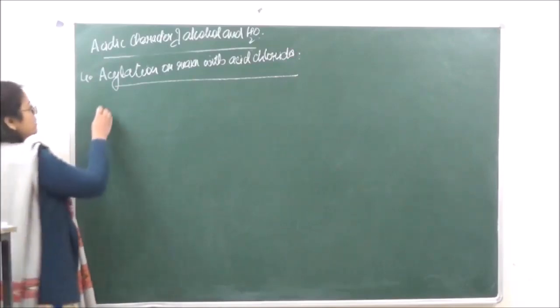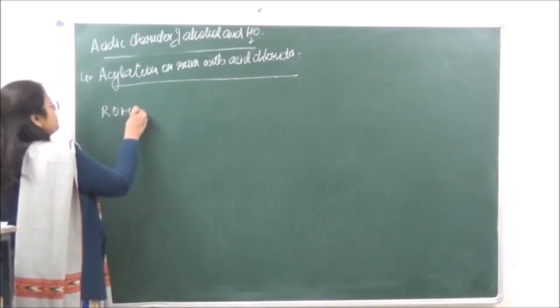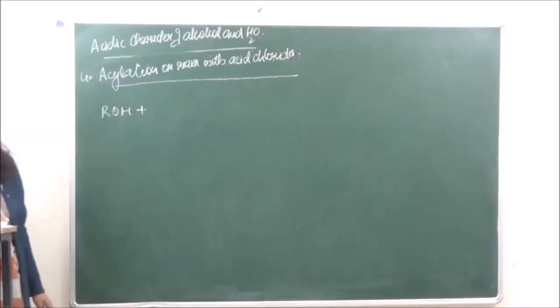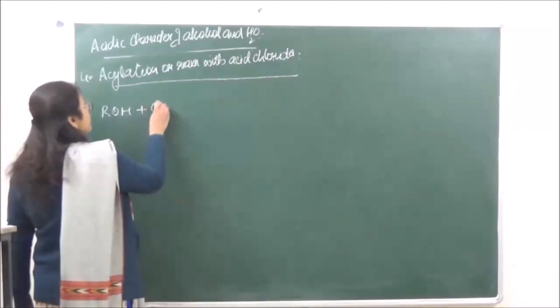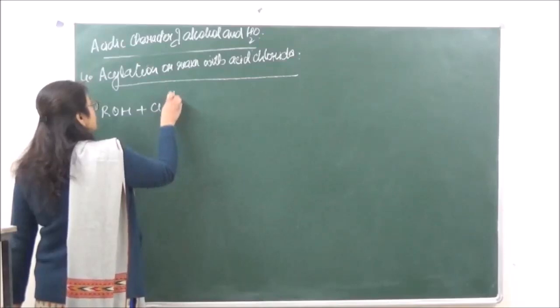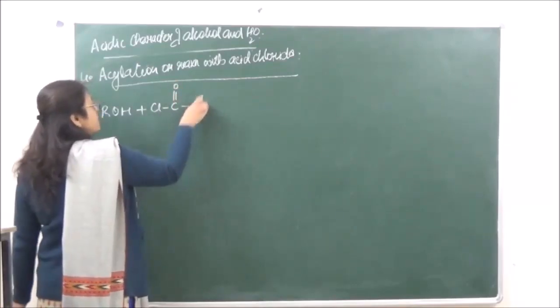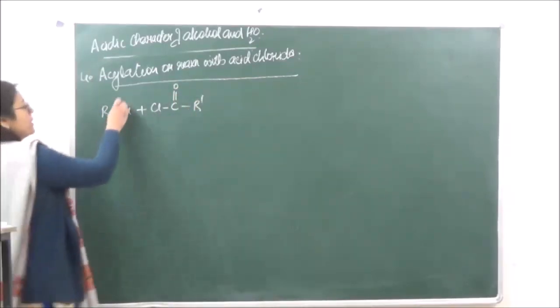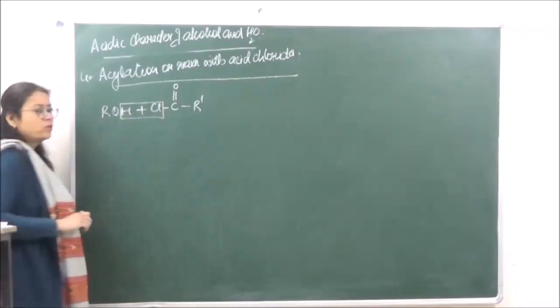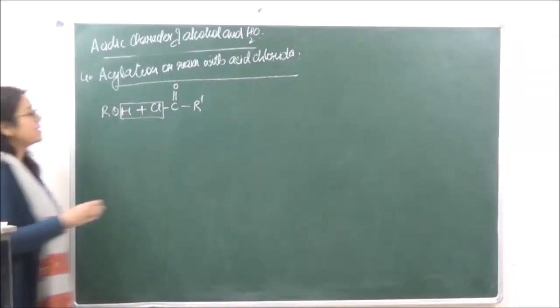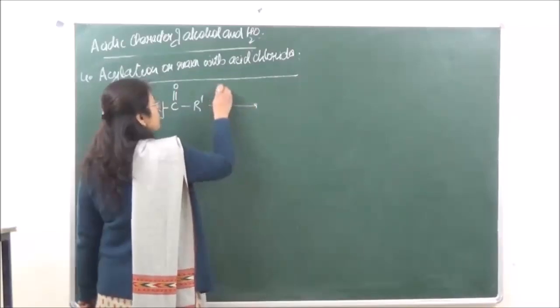Okay. So we're taking an alcohol and we are reacting this with acyl chloride. Acyl chloride that is going to be RCOCl. So from here this HCl that is going to be removed. Okay, the reaction takes place in presence of a base.